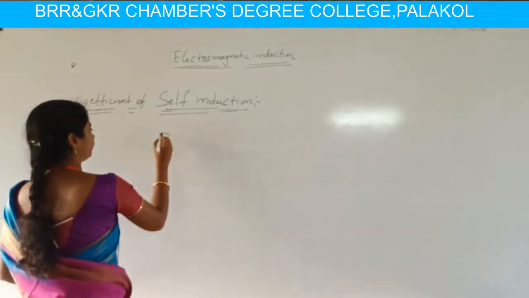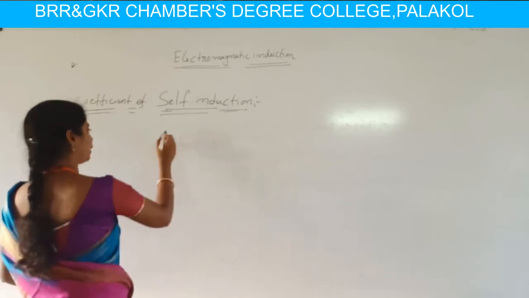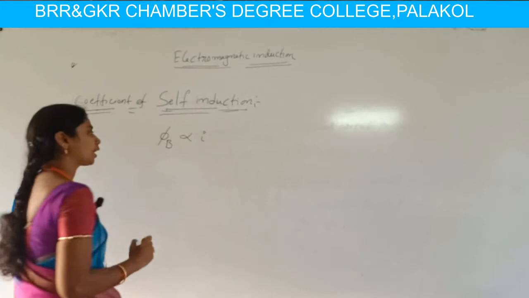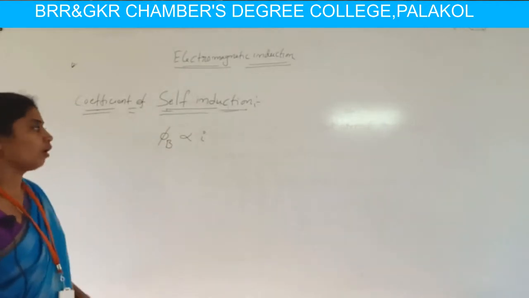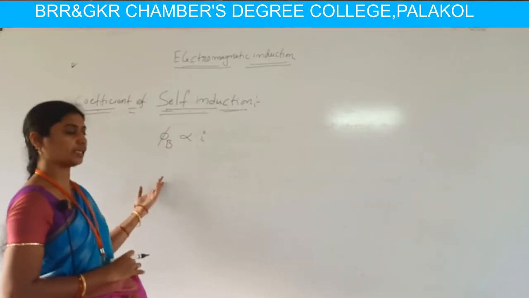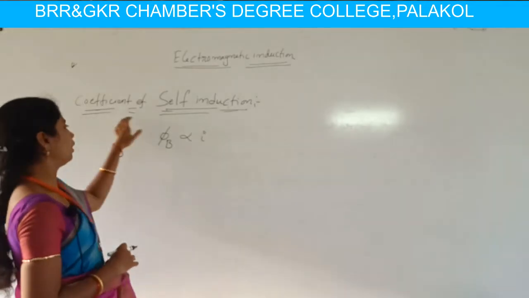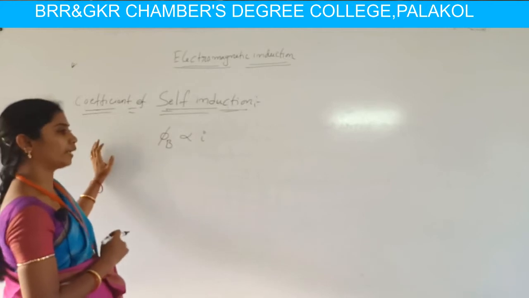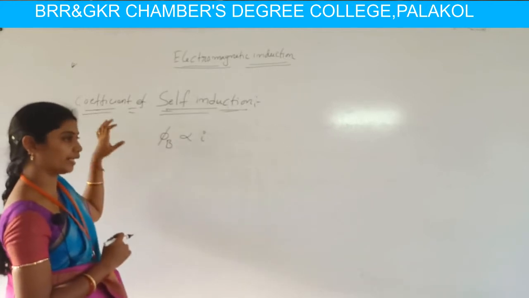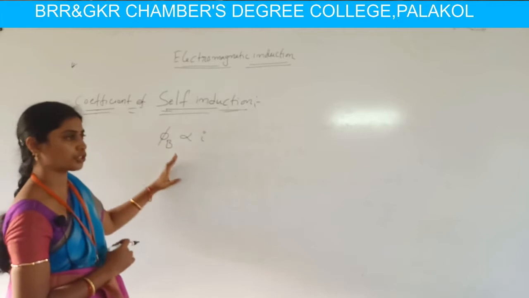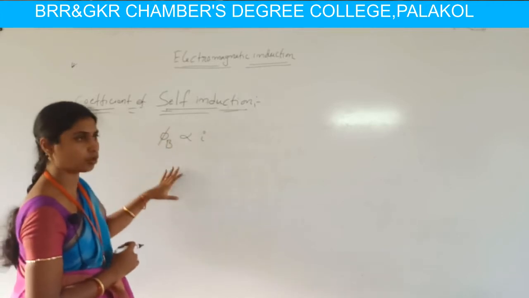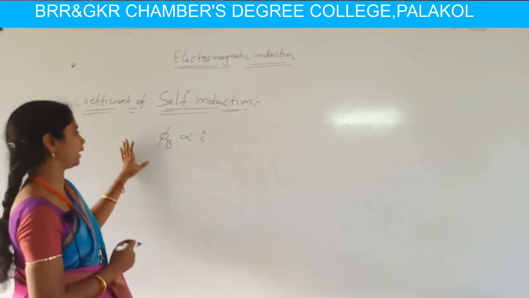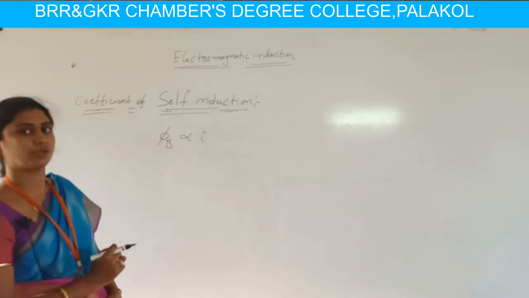Flux, denoted by phi B, is directly proportional to I. It means current increasing, flux increasing, or current decreasing, flux decreasing in the same coil. Self-induction is explained within the circuit only.